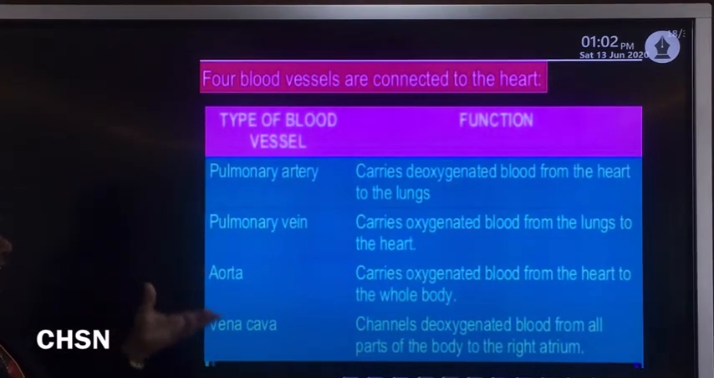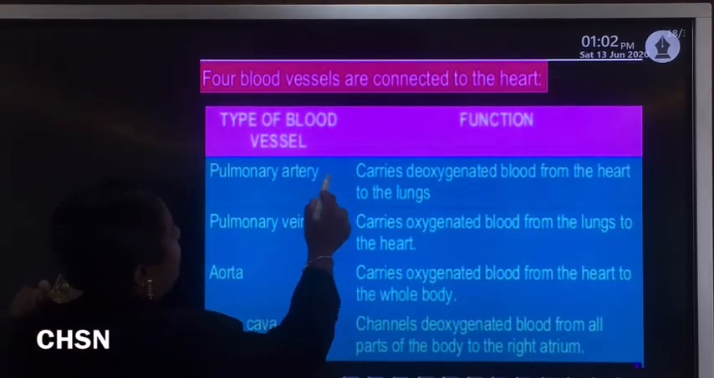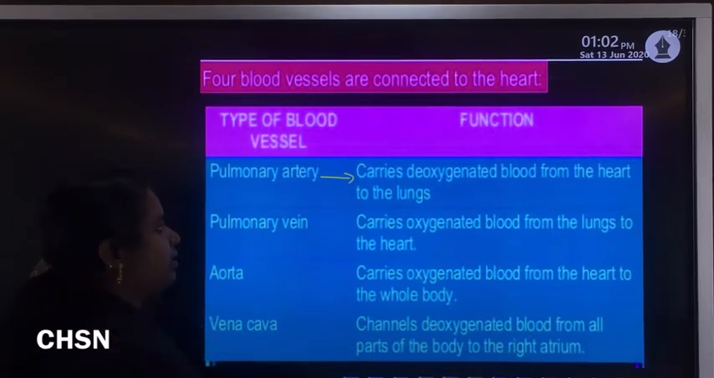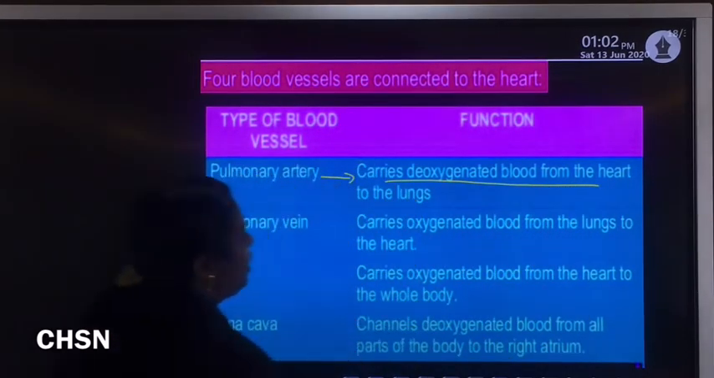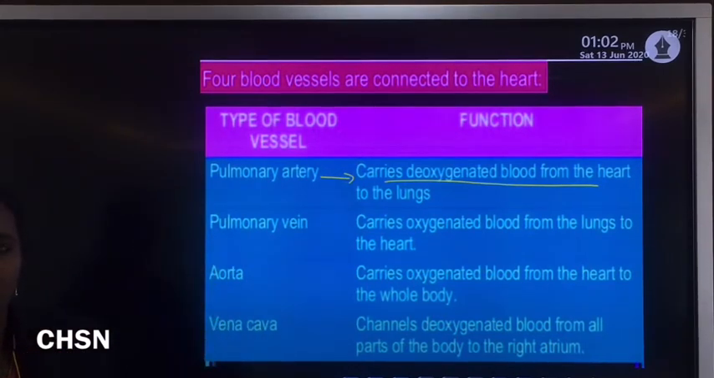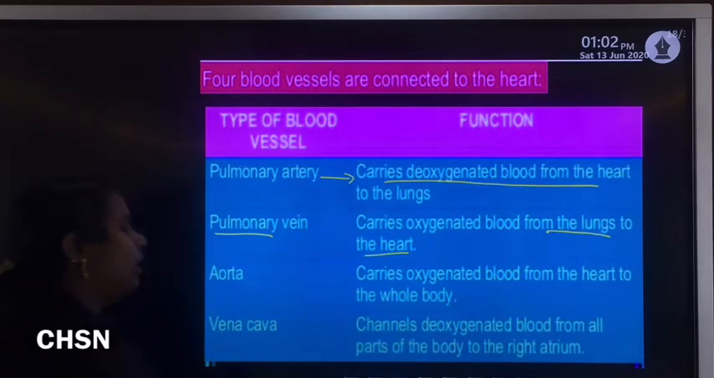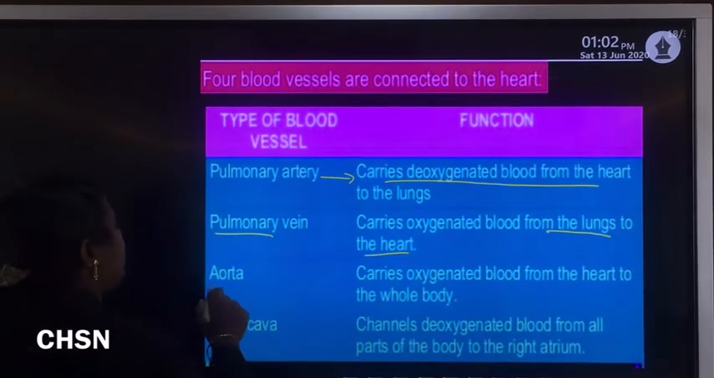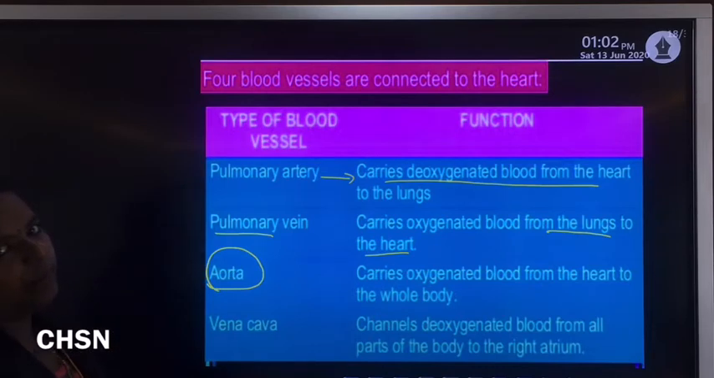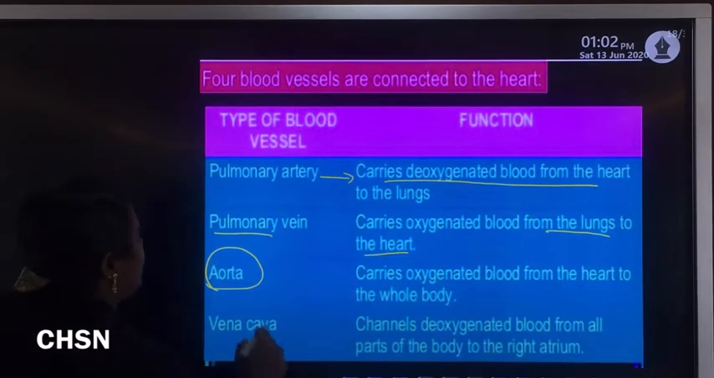Then the blood vessels, which I already explained; this is just a summary. The pulmonary artery carries deoxygenated blood from the heart to the lungs. The pulmonary vein is the only vein which carries oxygenated blood from the lungs to the heart. The aorta is the largest artery, which carries blood to the whole body. The vena cava, inferior and superior, from the lower part as well as the upper part of the body, collects deoxygenated blood and pours it into the heart.